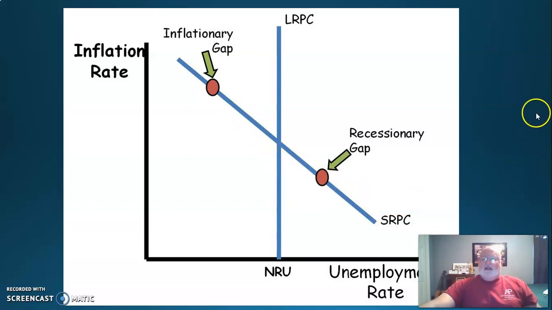Okay, now, so a change in AD is a movement along this line. A change in SRAS causes this whole line to shift out or shift in. That's key to remember. I don't know how I'm going to put that on your study guide, but I will. So a decrease in supply is a lose-lose. You wind up getting high inflation and high unemployment. It's called stagflation. And so this entire line is going to shift to the right.